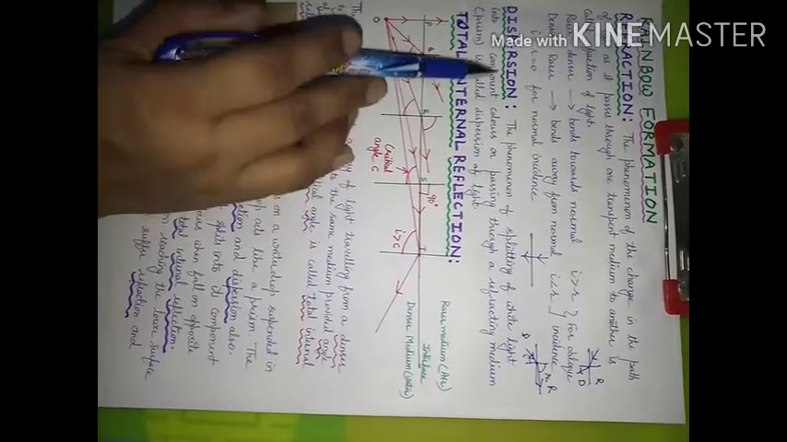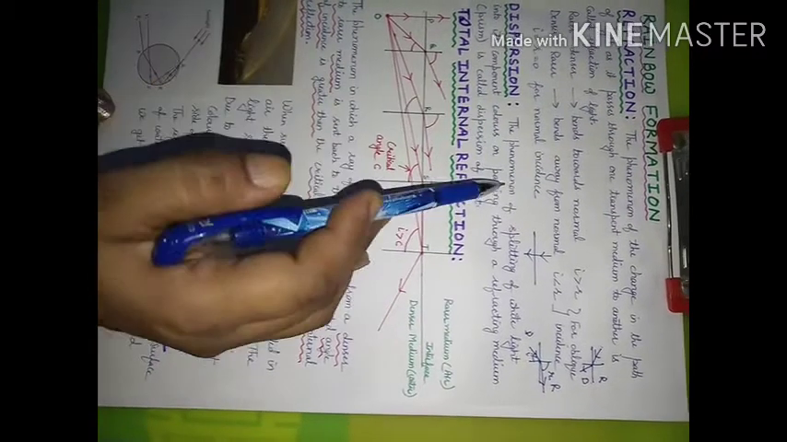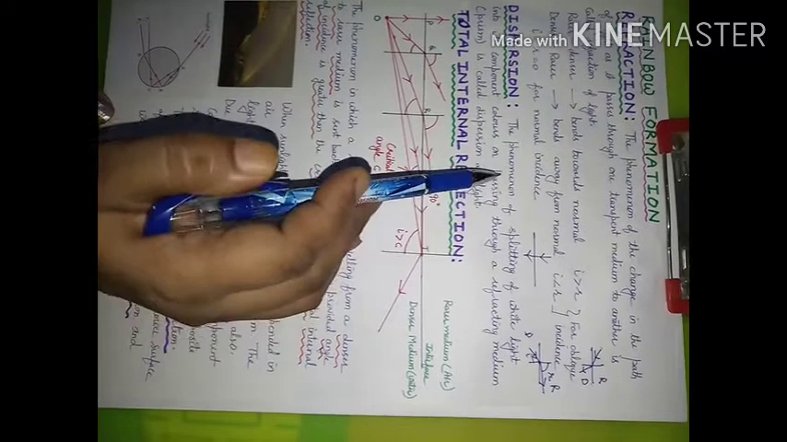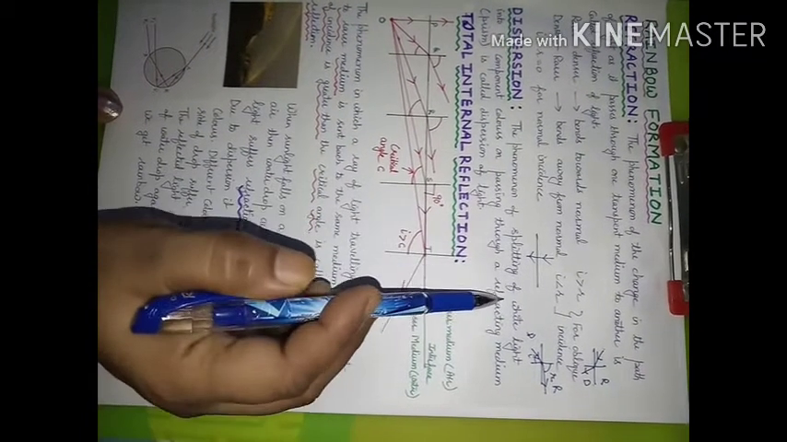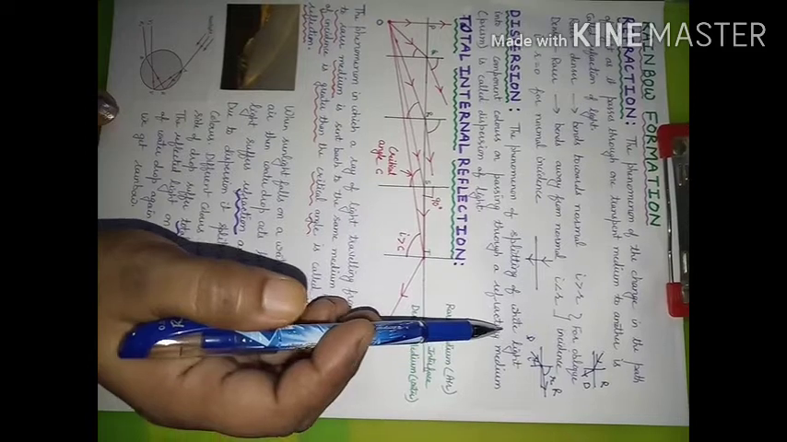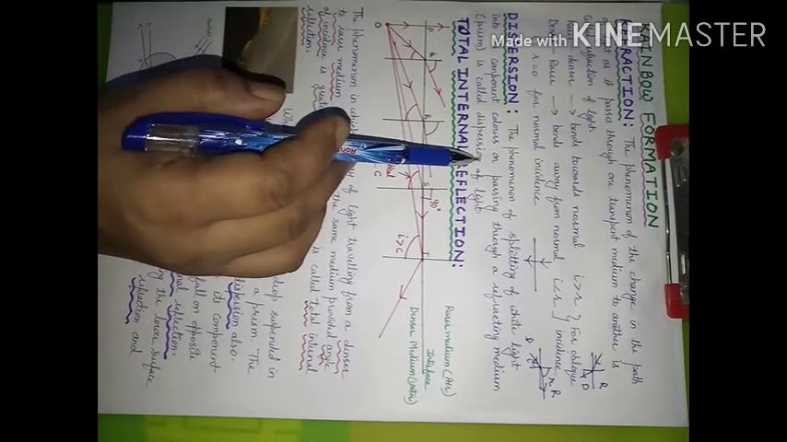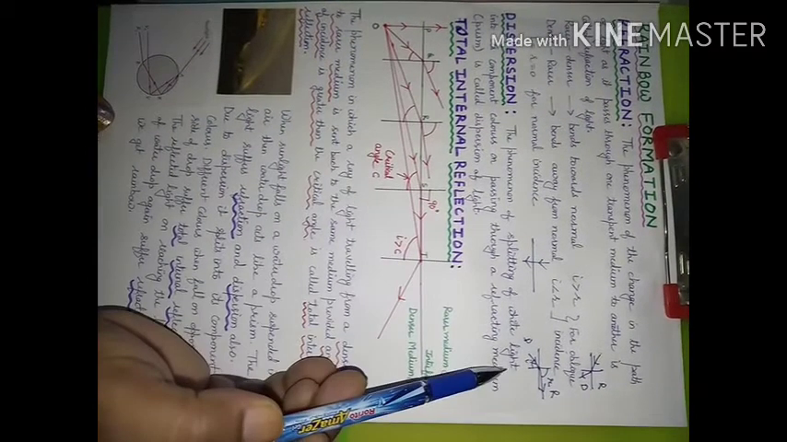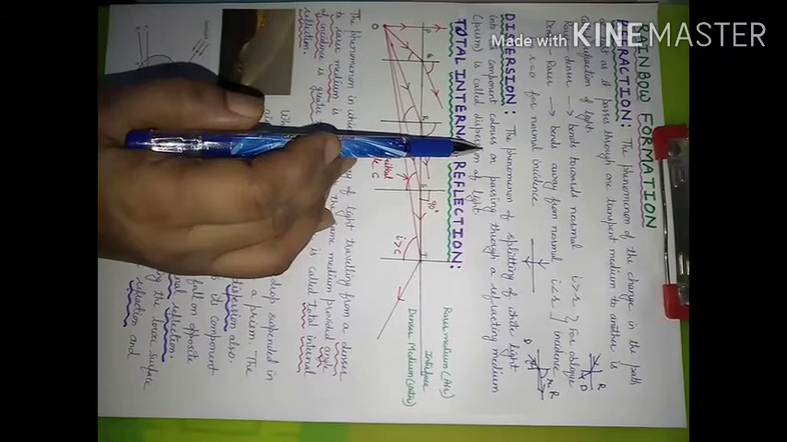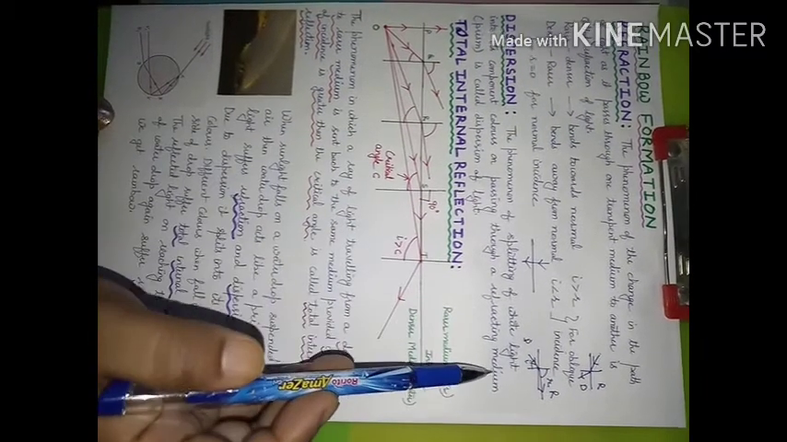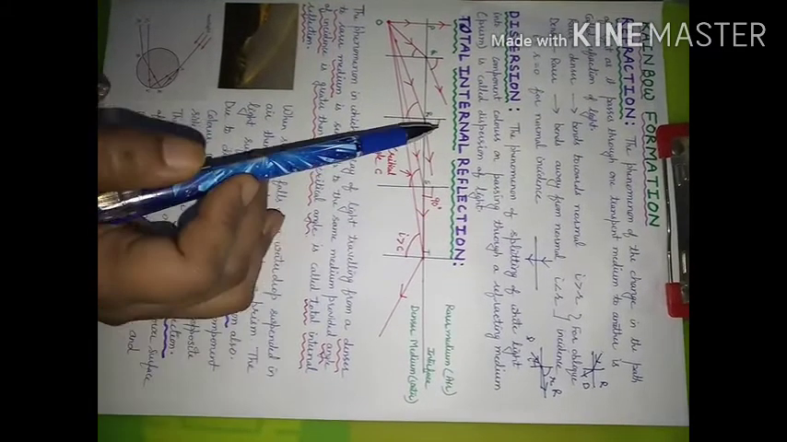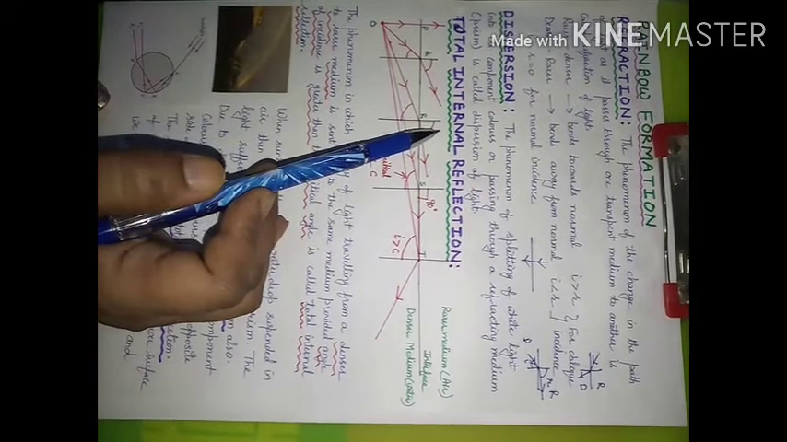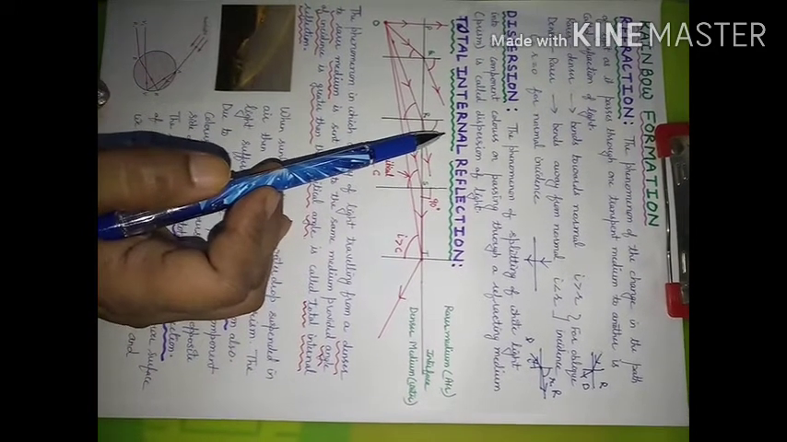Next is dispersion of light. In the previous video we have done that when white light is passing through a prism, then it is splitting itself into its constituent colors or into its component colors. This splitting of white light into its component colors on passing through a refracting medium such as prism is known as dispersion of light.